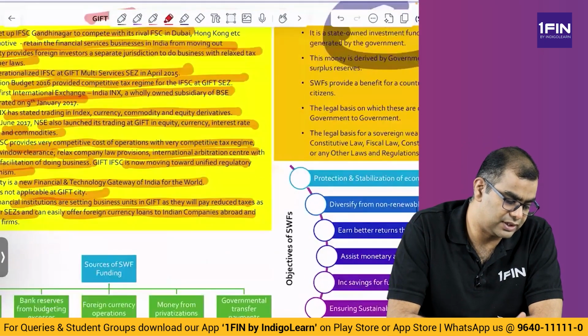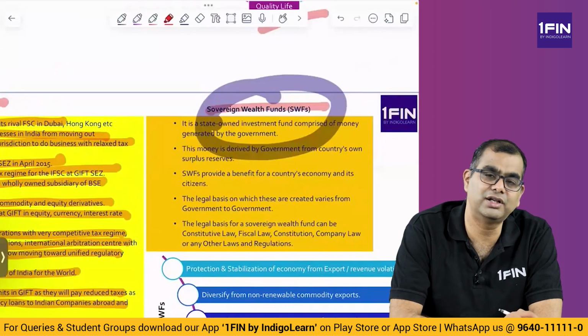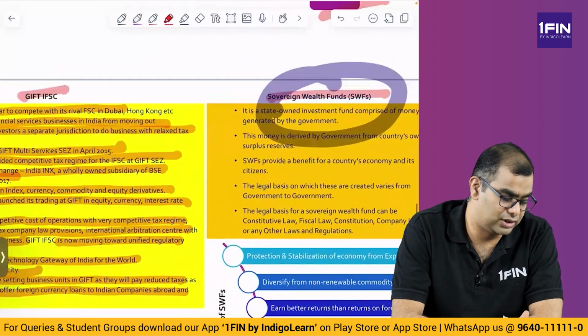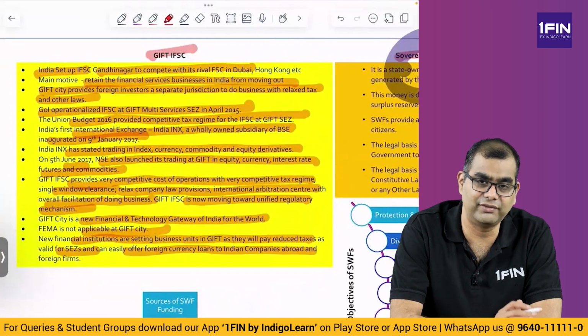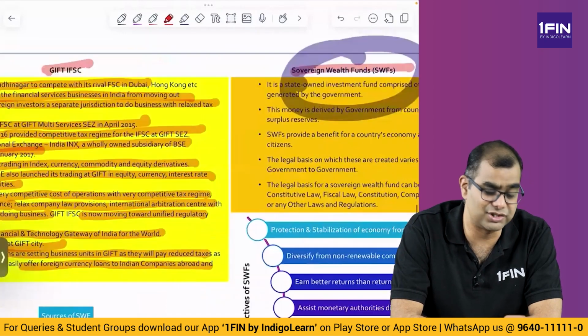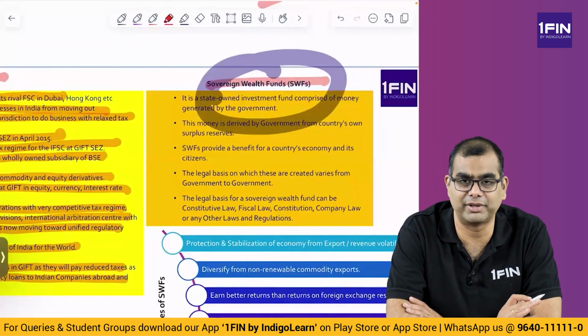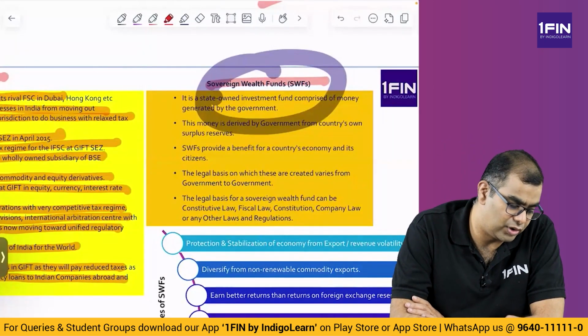Then you have something called a sovereign wealth fund. What is a sovereign wealth fund? And please note, on this GIFT IFSC was a question, very, very important, and I believe the sovereign wealth fund is a very important question in the upcoming attempts. What is a sovereign wealth fund?